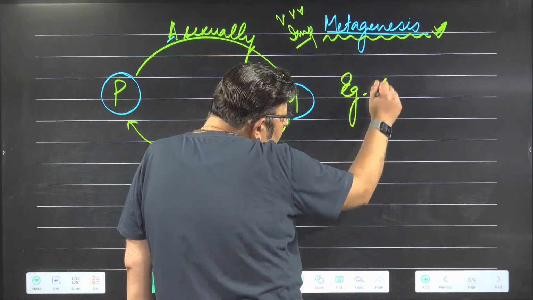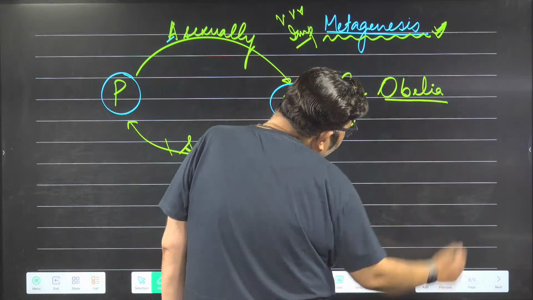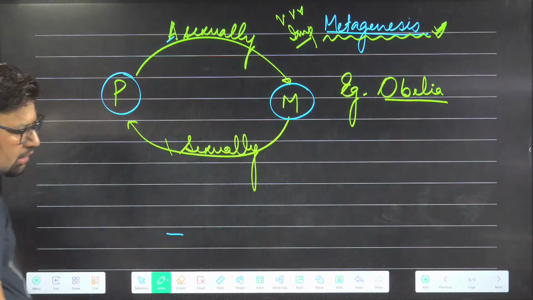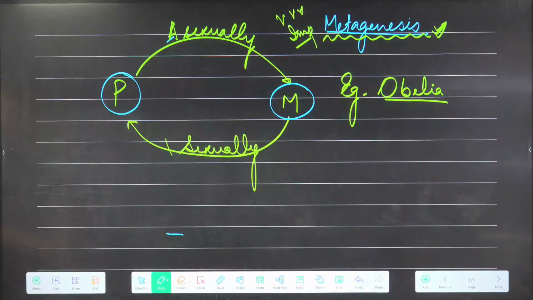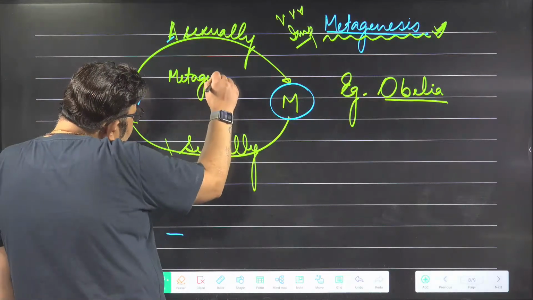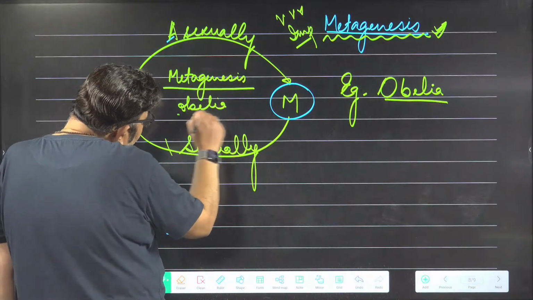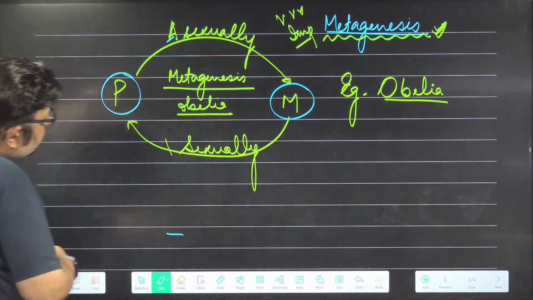Example: Obelia. Obelia can give rise to both. It has a polyp, the polyp can give rise to medusa, and the medusa can give rise to polyp. Metagenesis is seen in Obelia. Very important example. Remember here: Obelia, metagenesis.